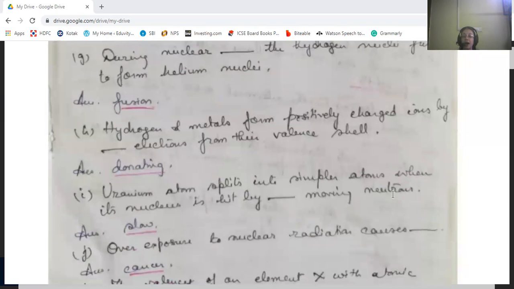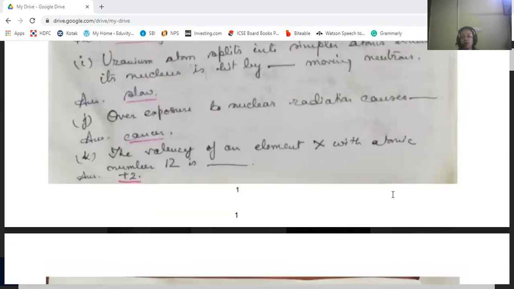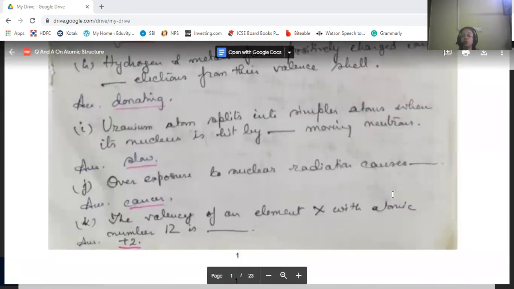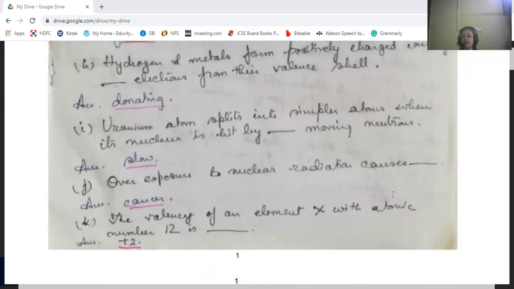Then uranium atom splits into simpler atoms when its nucleus is hit by slow moving neutrons. Overexposure to nuclear radiation can cause cancer.